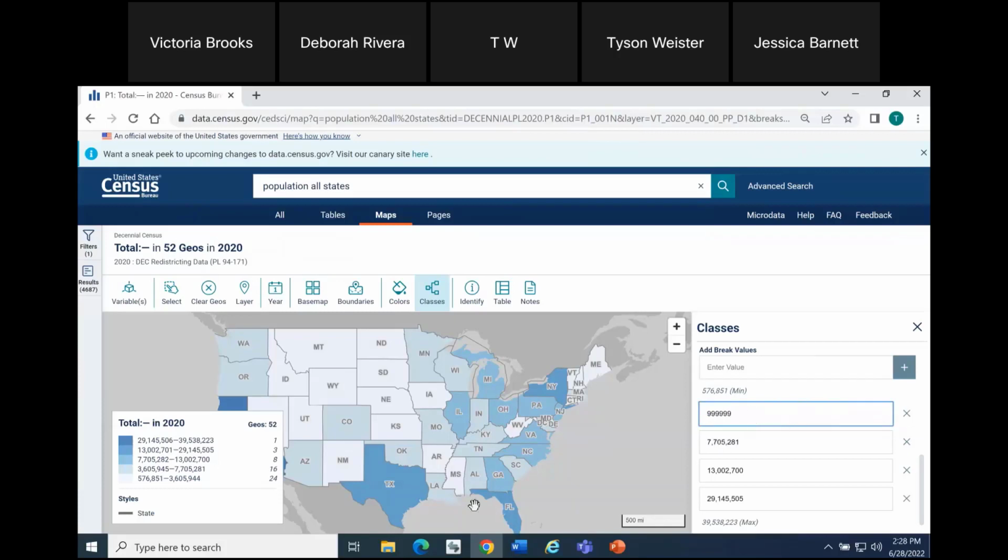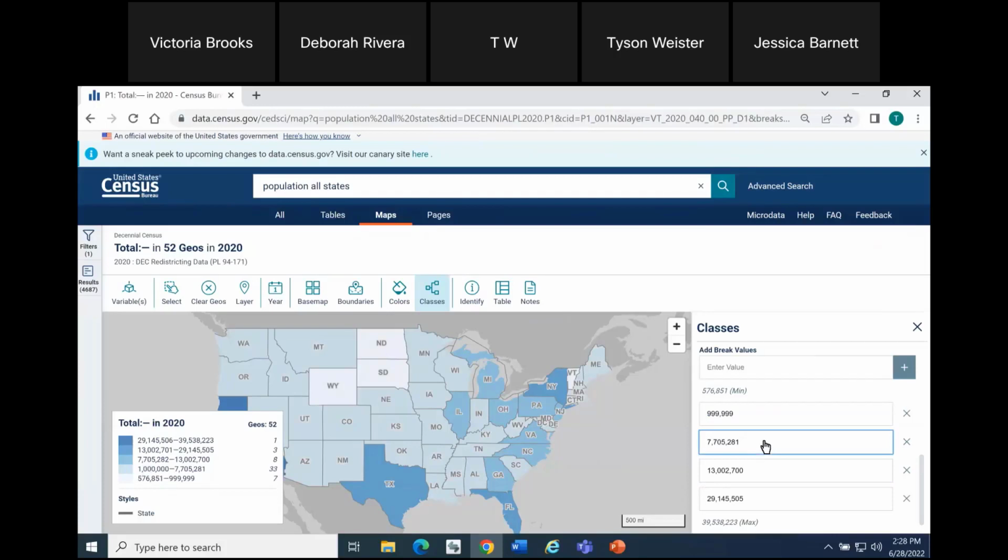And before I click out of it, just want to draw your attention to the left-hand side of the screen here. As soon as I click out of that text box, we're going to see this first class in our legend update. So it changed to 999,999, and then also the beginning value of our second class updated to the next logical value of 1 million.